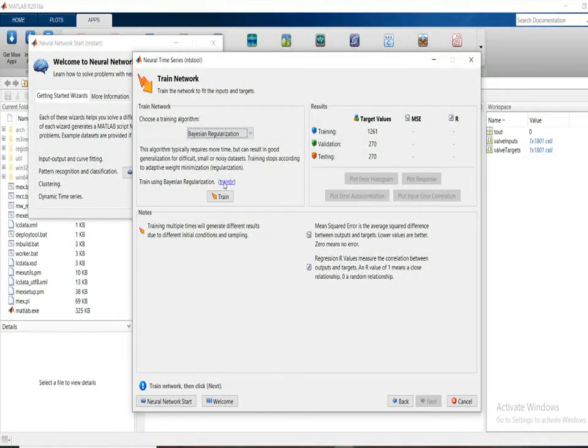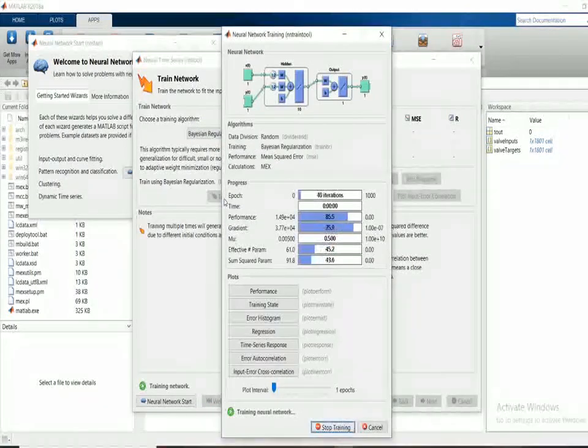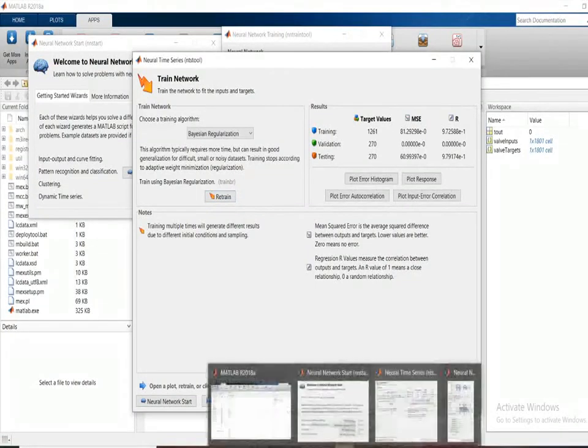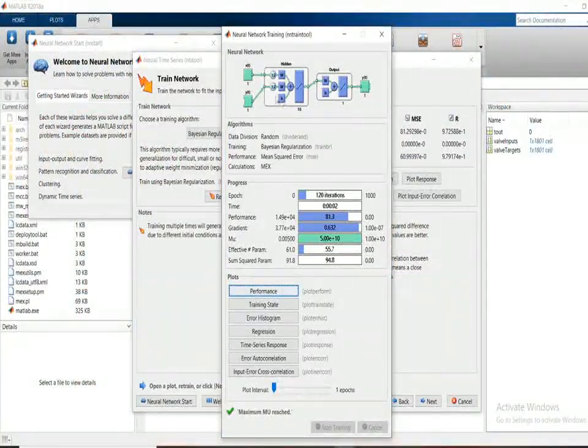After taking a Bayesian regularization, click on train. It takes a few seconds to train our data for our purpose. Now it has been opened. Neural network. This is the block diagram which determines the input to the hidden layers. These 10 hidden layers will be explored in the upcoming videos.